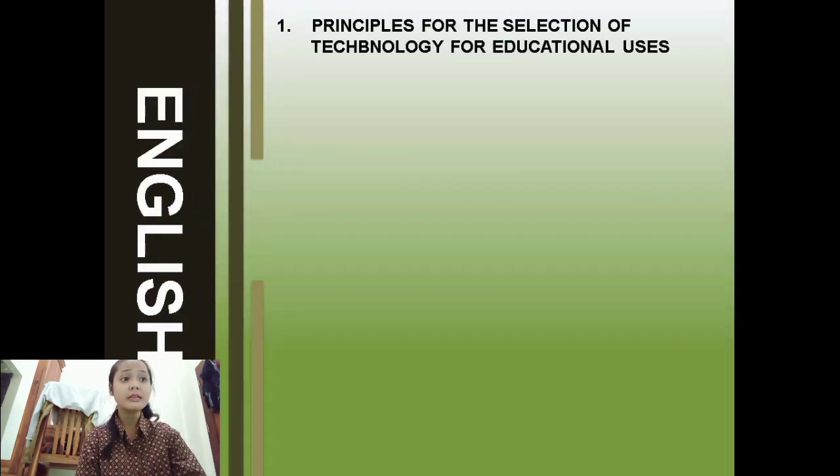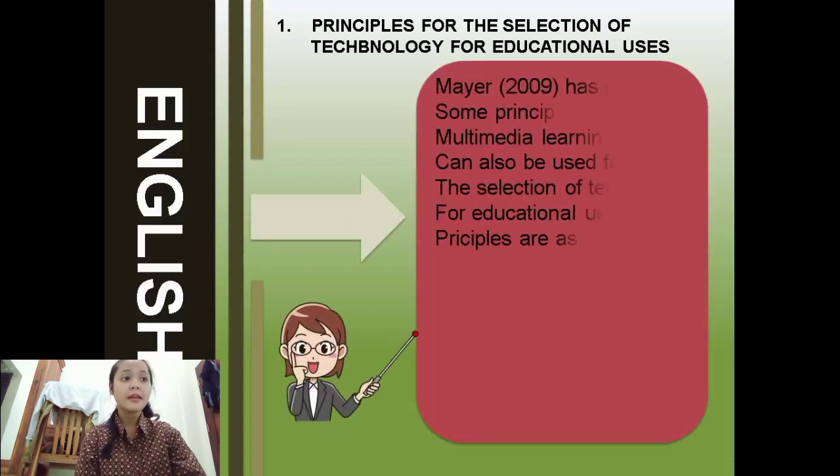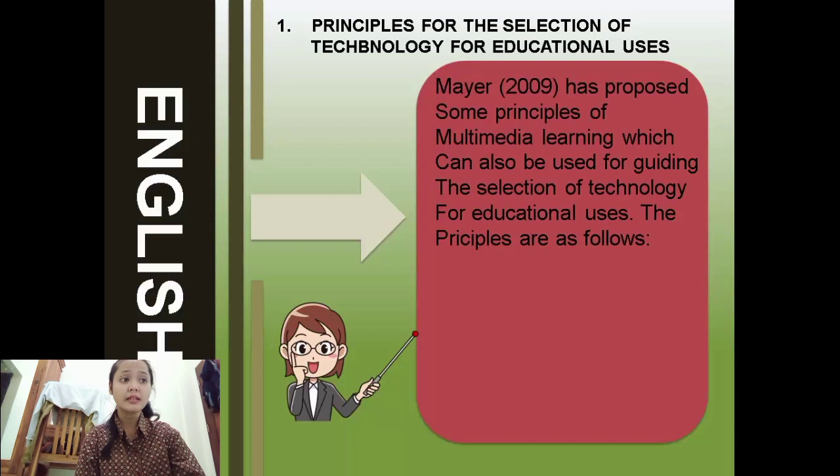Topic 3, principles for the selection of technology for educational uses. Mayer, 2009, has proposed some principles of multimedia learning which can also be used for guiding the selection of technology for educational use.